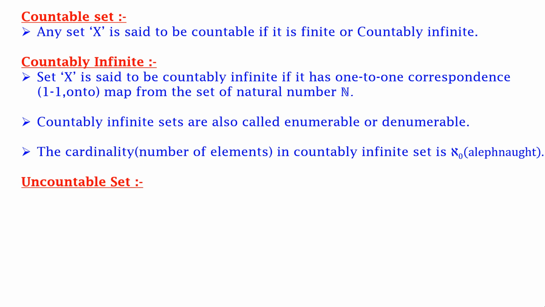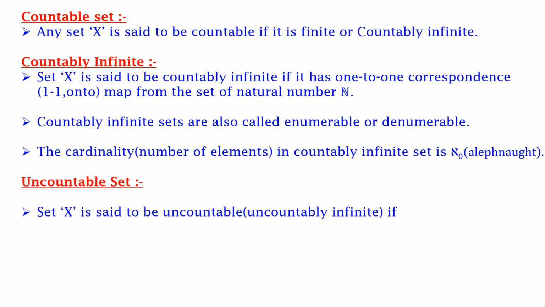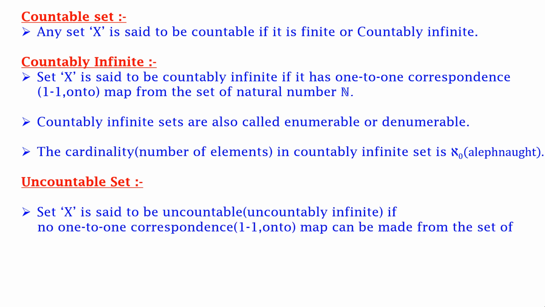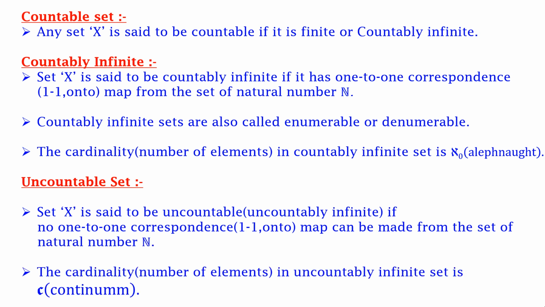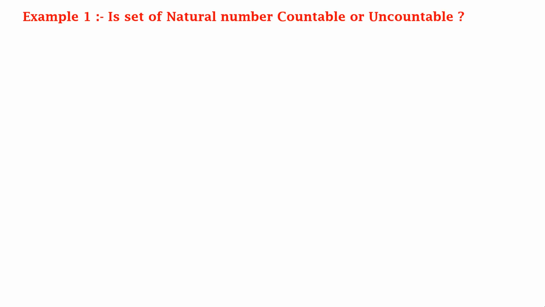Then what are uncountable sets? A set X is said to be uncountable or uncountably infinite if no one-to-one correspondence, that is, no one-one onto map, can be made from the set of natural numbers. The cardinality, that is the number of elements in an uncountably infinite set, is continuum. Let us understand this more clearly with the help of examples.